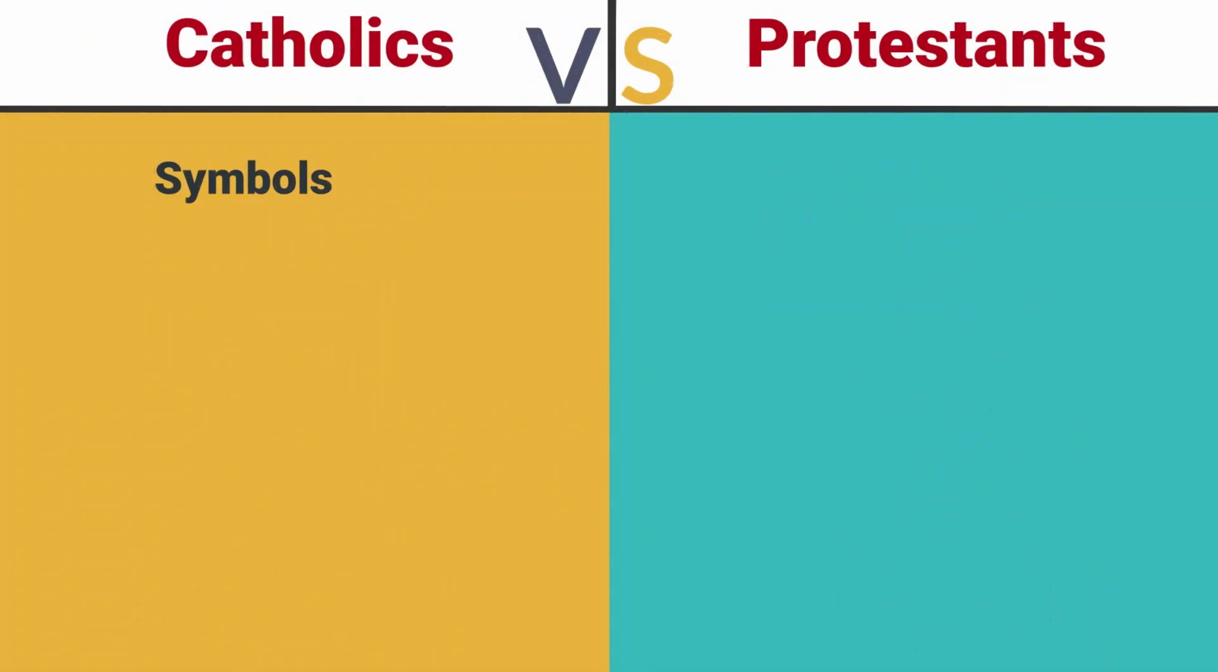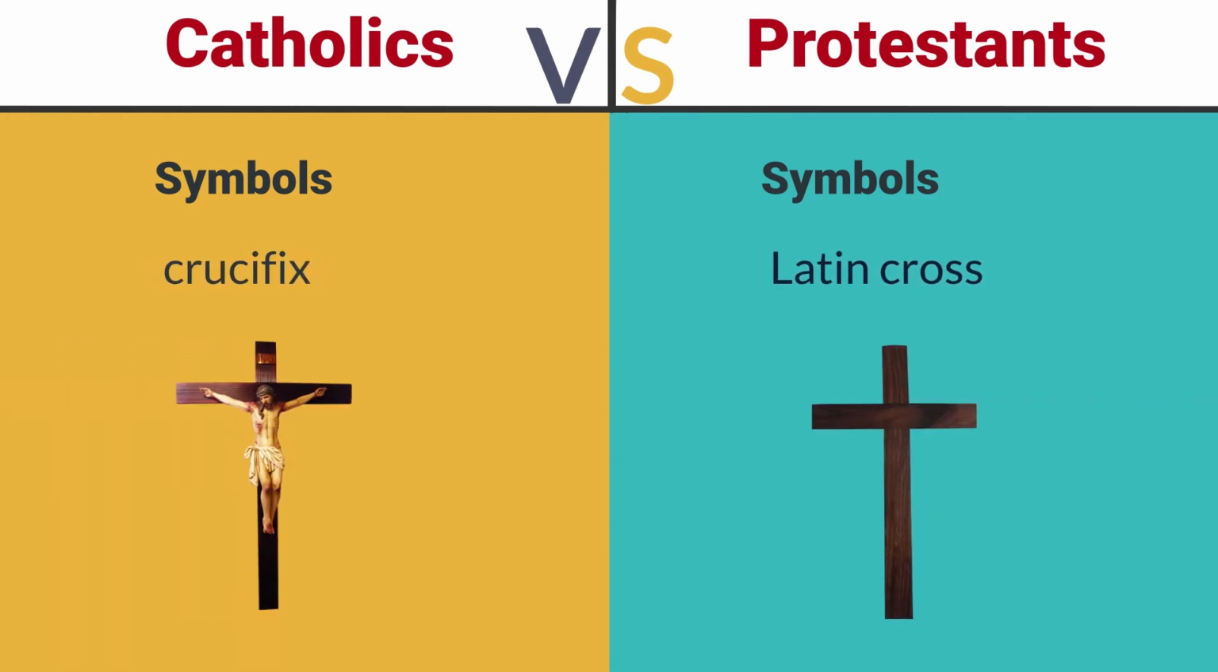Catholicism predominantly uses the crucifix, a cross with an image of Jesus being crucified, as its primary symbol, reminding believers of Jesus' suffering and sacrifice for humanity's sins. Protestantism, however, uses the Latin cross, usually depicted without Christ's body, to highlight Jesus' resurrection and victory over death and sin.